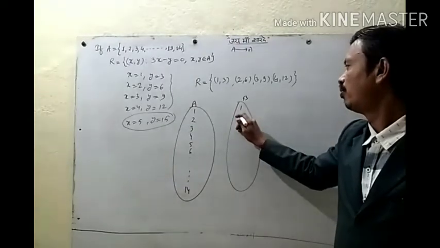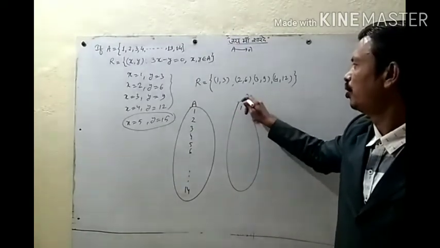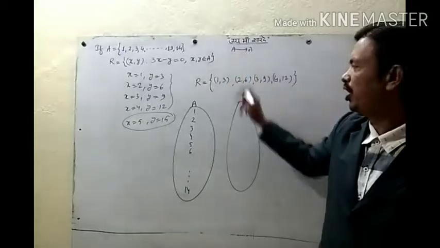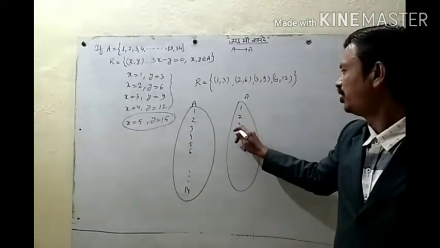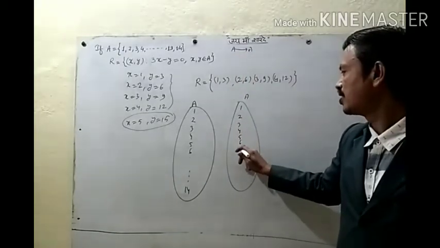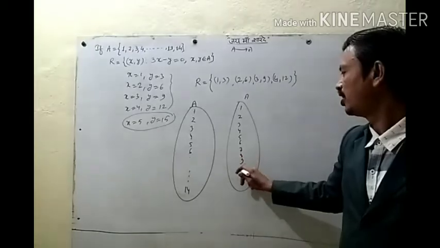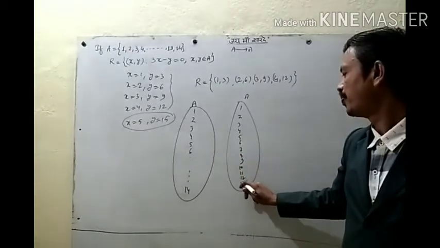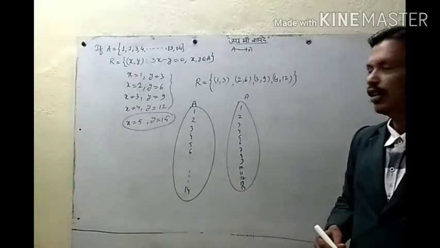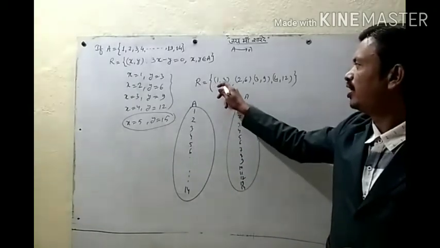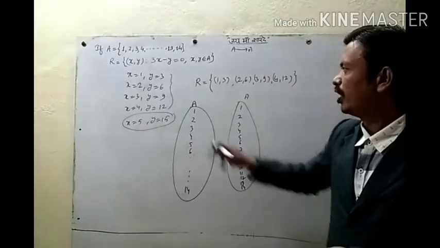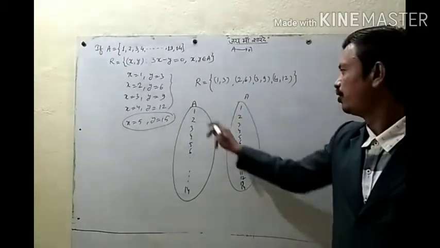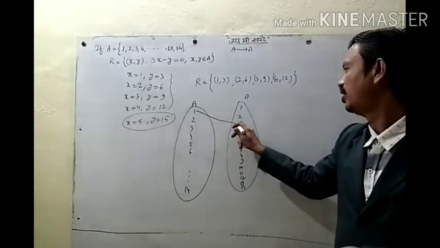And set B is the same, A's elements only, since we have a relation from A to A. So 1, 2, 3, 4, 5, 6, 7, 8, 9, 10, 11, 12, 13, 14. Okay? So what do we have? 1 and 3 form one pair. The image of 1 is 3, so we relate 1 with 3 by an arrow.